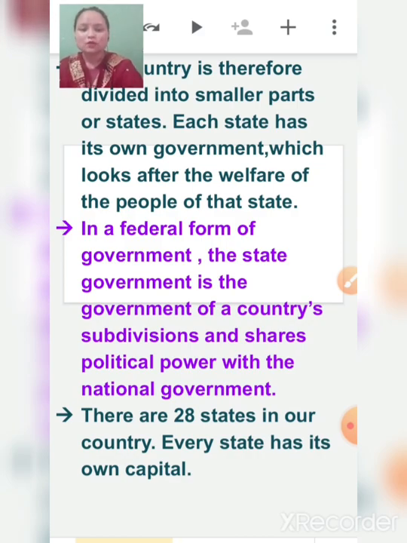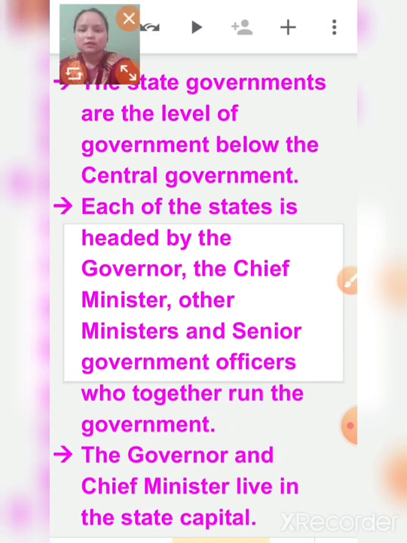Okay children, the state governments are the level of government below the central government. After central government, which level of government comes? State government. Each state is headed by the governor, the chief minister, other ministers and senior government officers who together run the government. The members of central government were president, prime minister and other ministers, right? In the same way, state government also has members.